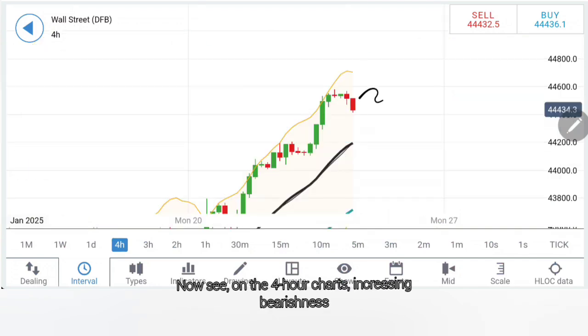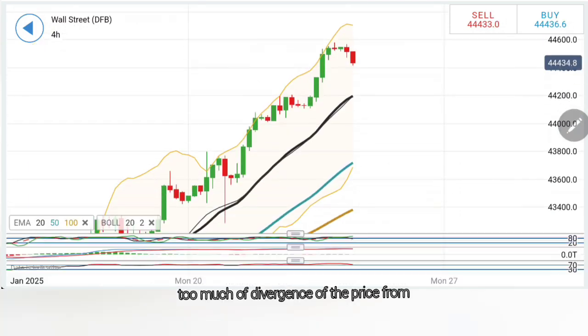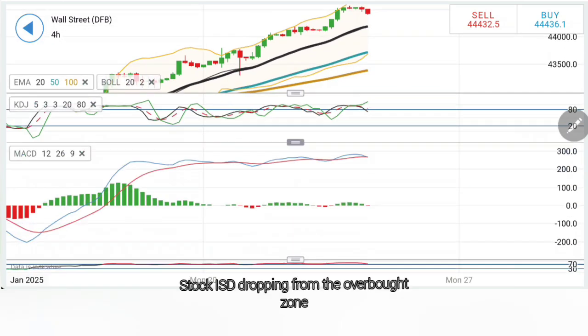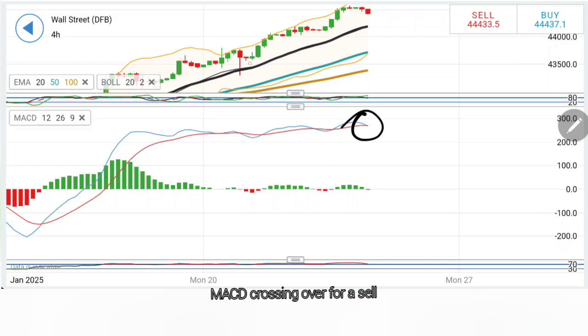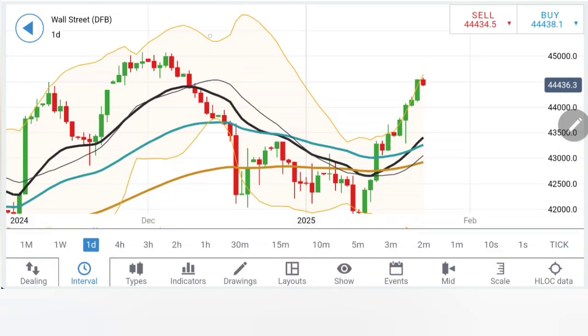Coming to the 4-hour charts, increasing bearishness, it can land towards 44,200. Too much divergence of the price from the moving average calls for it to converge soon. Let's see if today is the day. Stochastic dropping from the overbought zone, MACD crossing over for a sell, RSI coming out of the overbought zone here. Coming to the daily charts.